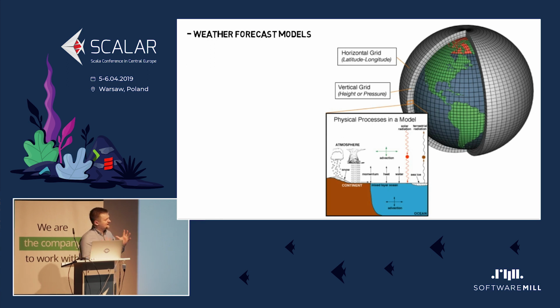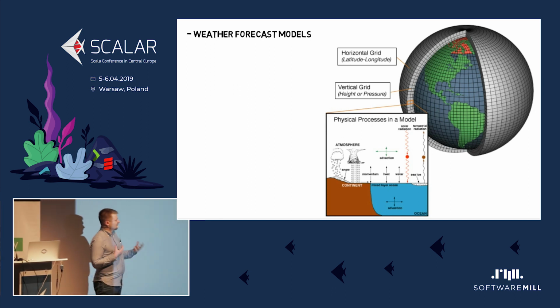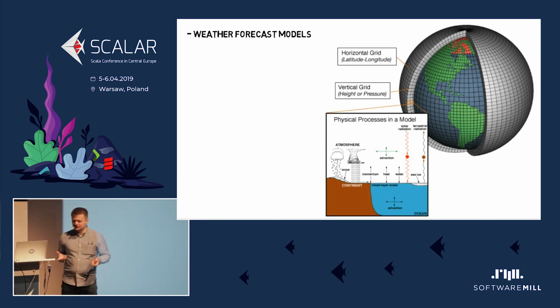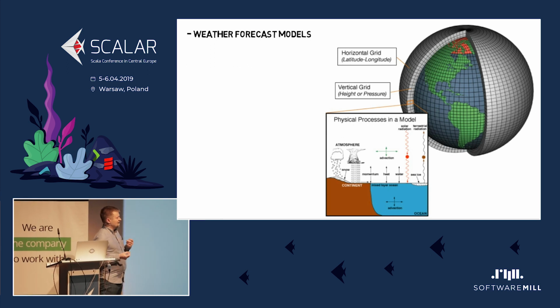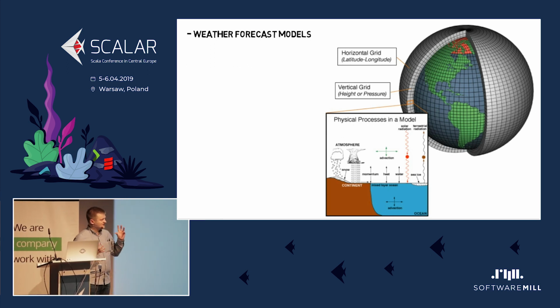That is, we have a planet, we can draw vertical and horizontal lines on it, and we can divide the planet into small cubes. And in every cube, we have some data. We have some kind of terrain, some atmosphere, humidity, sun exposure, temperature, and so on. We know exactly how these things interact with each other, and we know how one cell will interact with other cells around it.